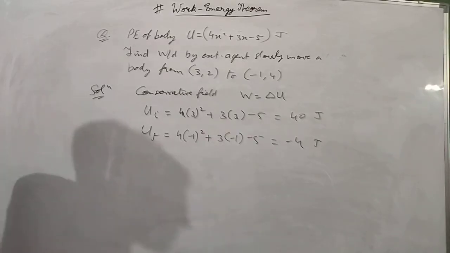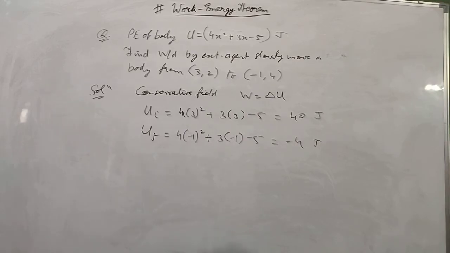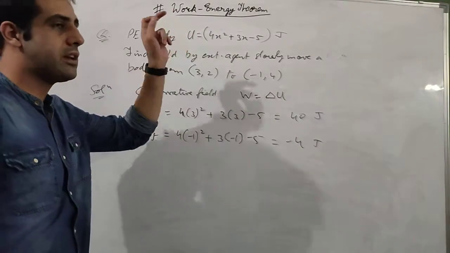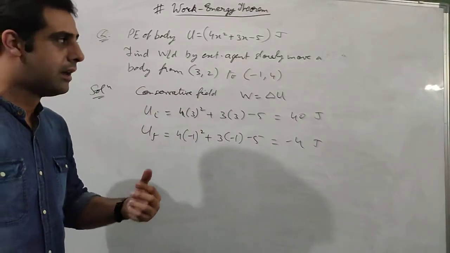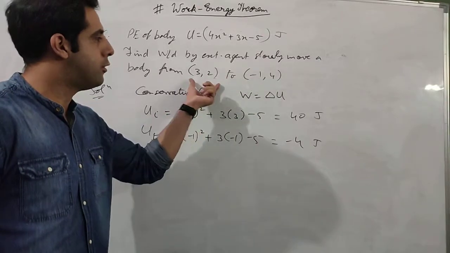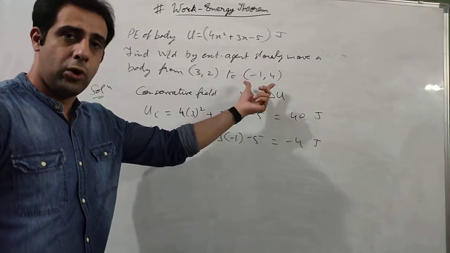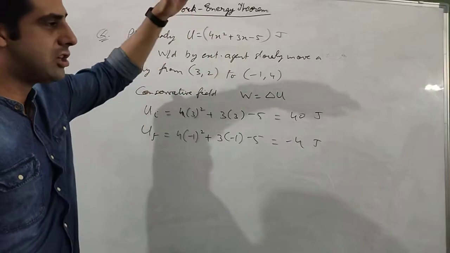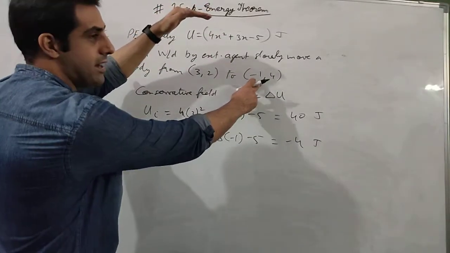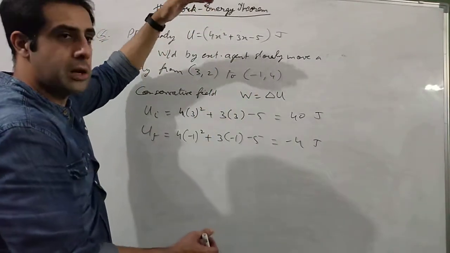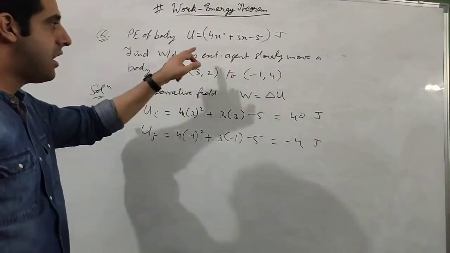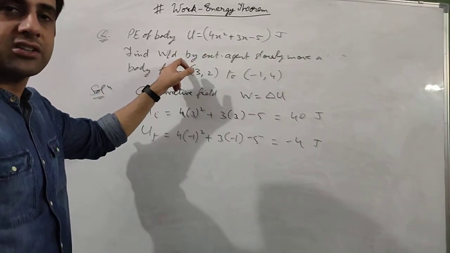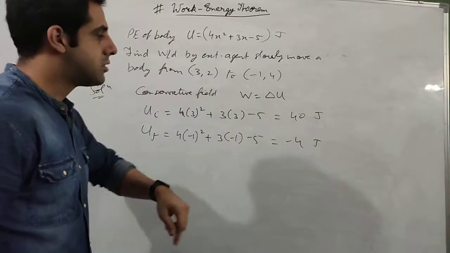Now what do you see here? You see there is a decrease in energy from 40 to -4. Even though the work is done by the external agent on the conservative field, the field should have accepted energy, but because of this position, if you plot these points, you will know that the initial point is higher and this is -1, 4, so it will be lower. So body is coming from higher to lower point. So obviously the potential energy will decrease even though the work is done by an external agent on the system.